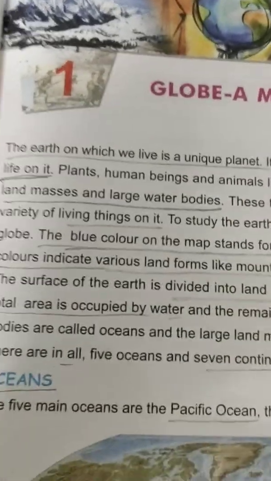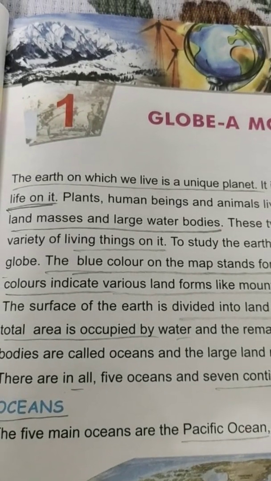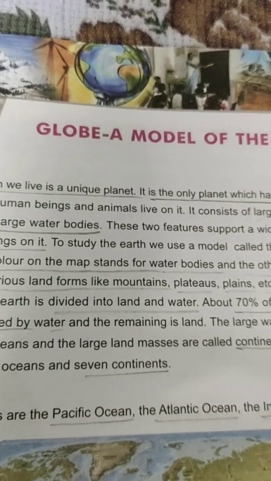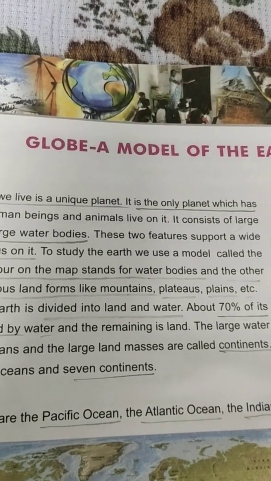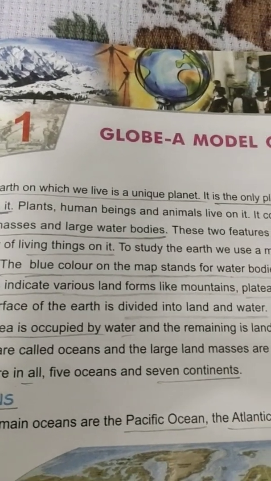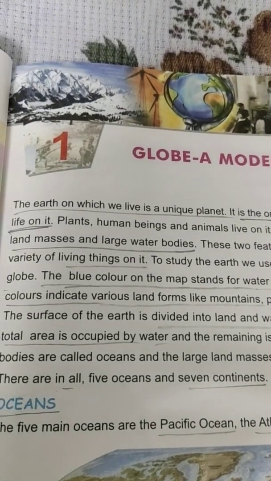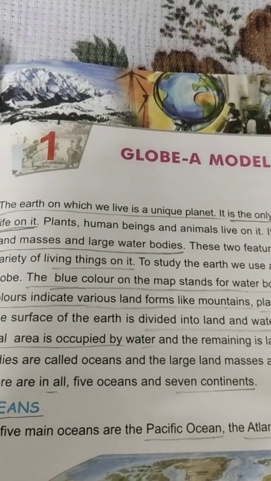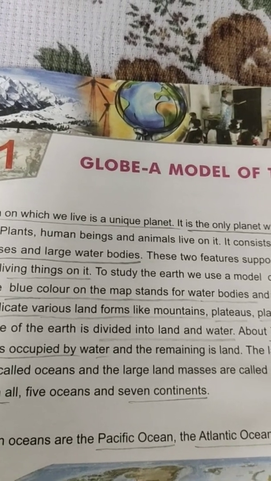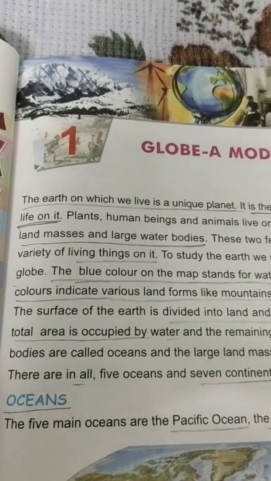The earth on which we live is a unique planet. It is the only planet which has life on it. Plants, human beings and animals live on it. It consists of large land masses and large water bodies. These two features support a wide variety of living things on it. To study the earth, we use a model called the globe.